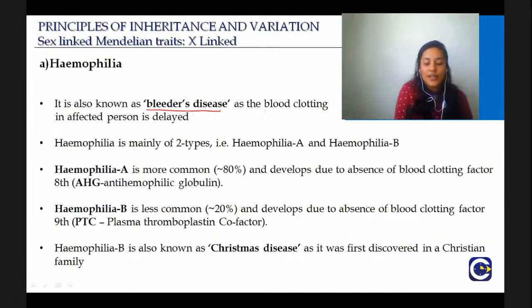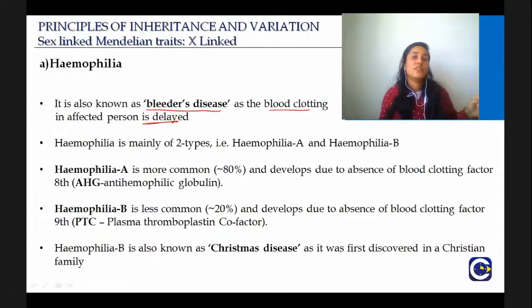So it is also called bleeder's disease as blood clotting in the affected person is delayed. Whenever I chop vegetables, I'm very bad at chopping vegetables, but I have to do that. I live alone, I have to cook every day. And most of the time while chopping, I'll get a cut. Oof. And then it will bleed.